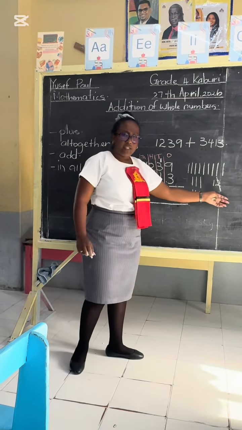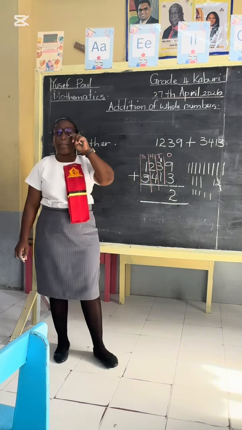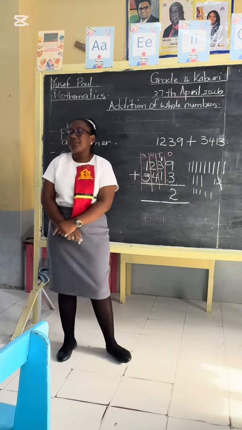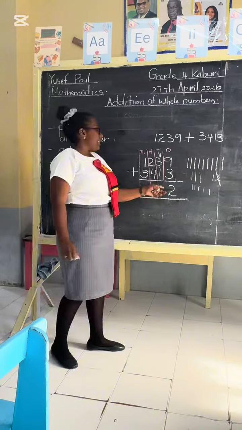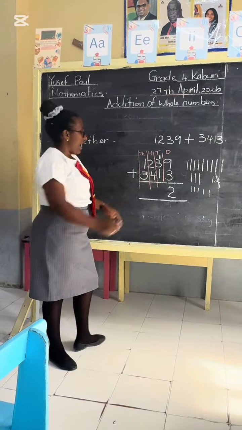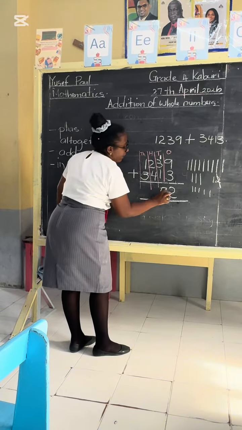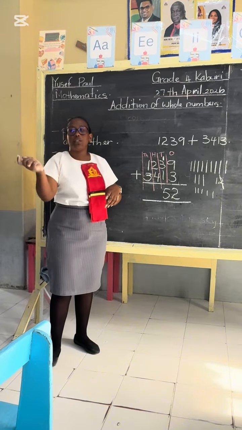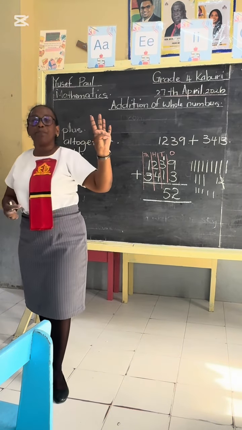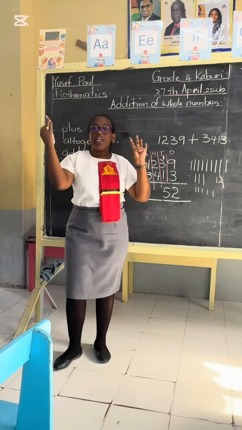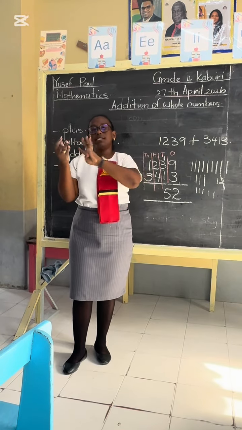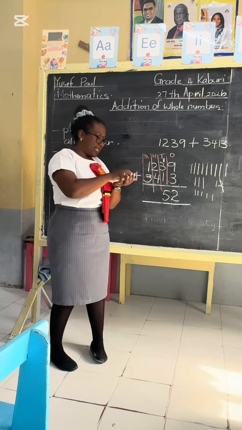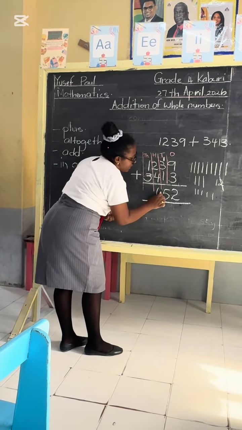Very good. Do we have to put it out there? No. Why? Tell us, Stephanie, why won't we put the 5 out here? Very good, because it is less than 9. So we put our 5 here. Then we have 2 and 4. Let me see everybody put up 4 fingers on one hand, and then put up 2 on the other hand. Let me hear how much you get. 6. Very good. So we put our 6 here.